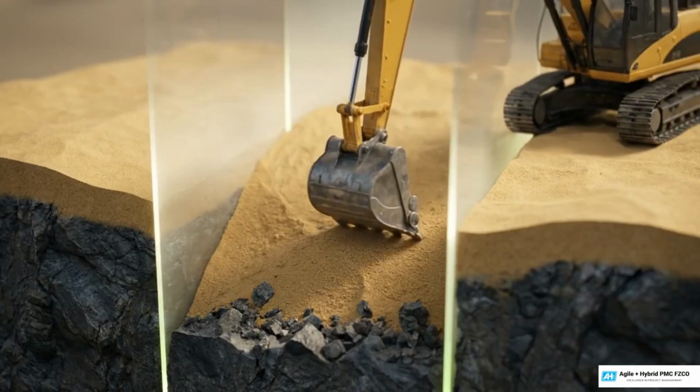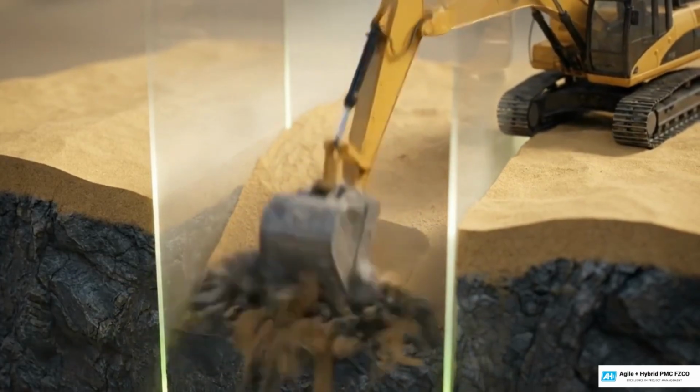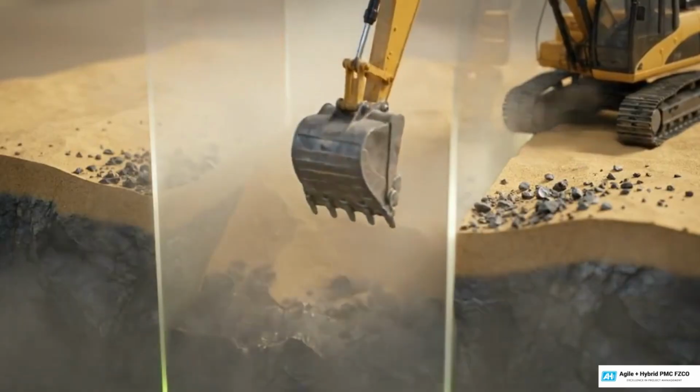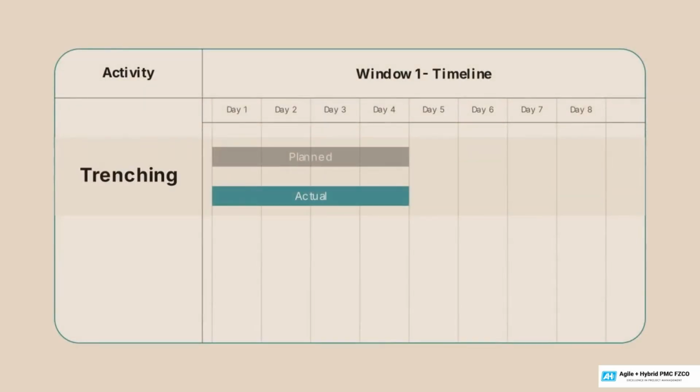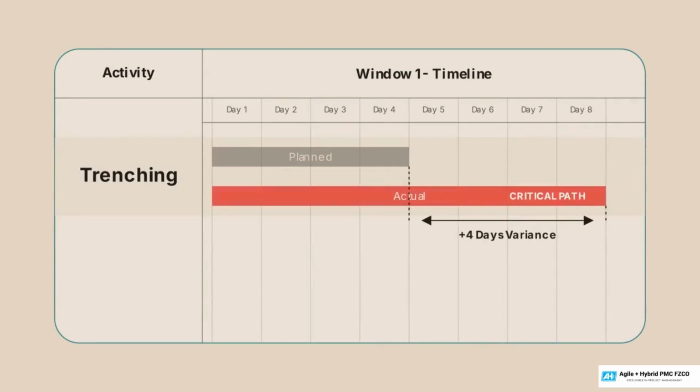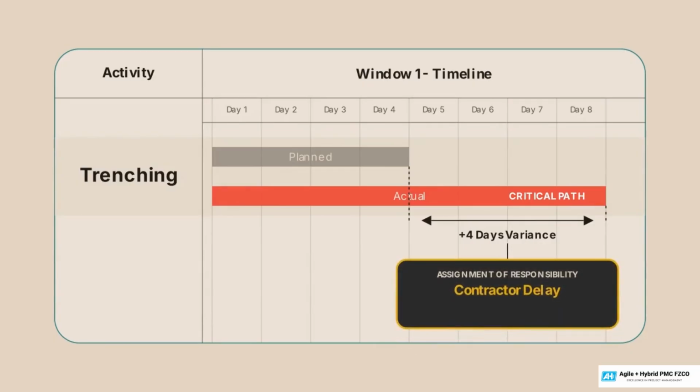During Window 1, heavy industrial trenching machinery abruptly stops. The bucket strikes an impenetrable layer of solid subterranean bedrock, halting progress. Applying steps 6 and 7, we compare actual trenching against the baseline. The rock excavation extends the activity, exposing a 4-day variance that shifts the critical path. Step 8 assigns liability. Because excavation falls under their scope, this is categorized as a contractor delay.